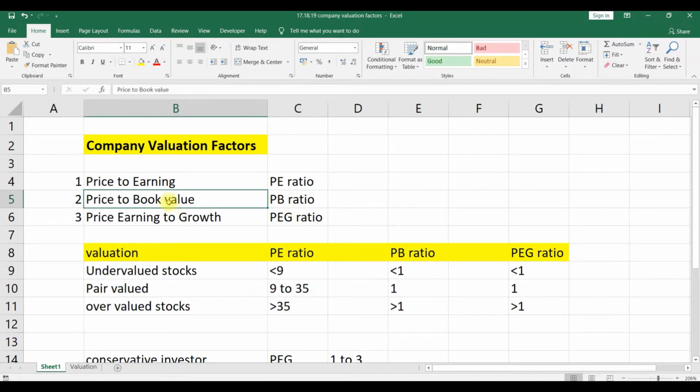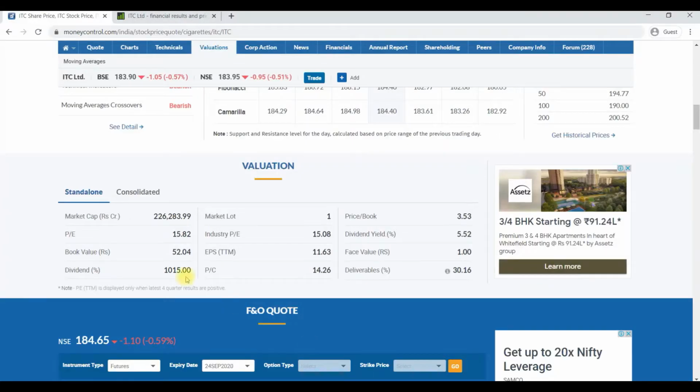Here we are going to learn about price to book value, which is nothing but how many times you are paying compared to the original price of the share. We know that ITC Limited has a book value of 52.04 rupees.